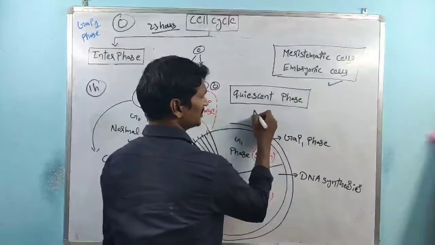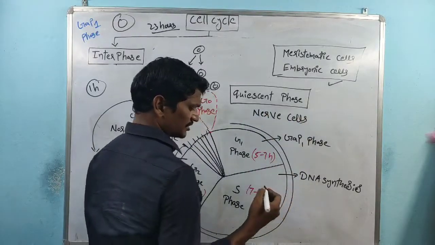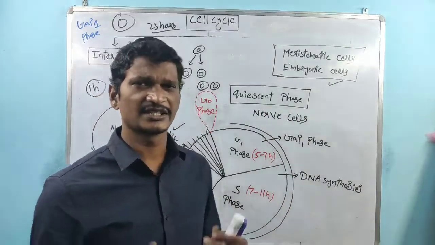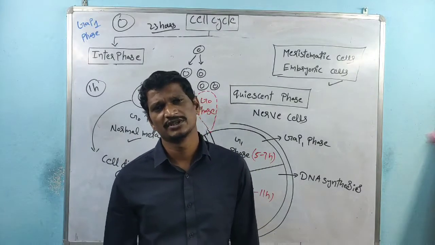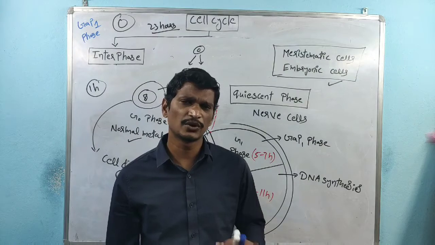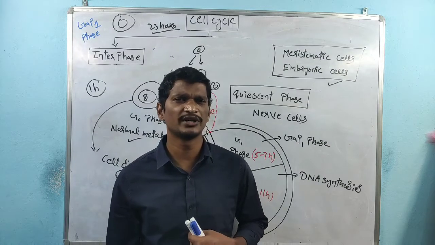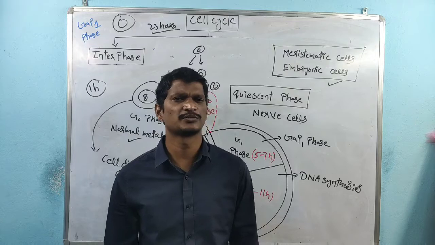See, sir, which cells enter the quiescent stage or G0 phase? The best example is the nerve cells. Whatever nerve cells our body contains, these always exist in G0 phase. When we are born, the same number of neurons present in the human body is maintained up to the end of the lifespan.